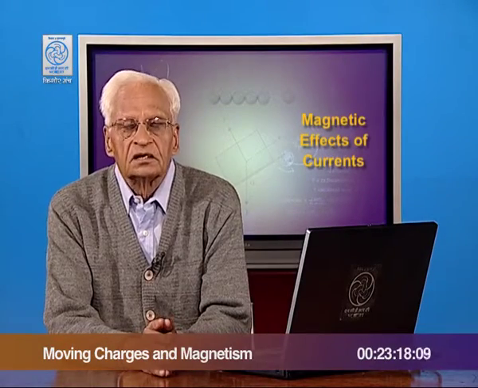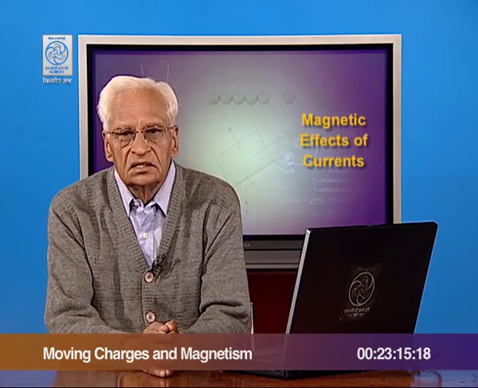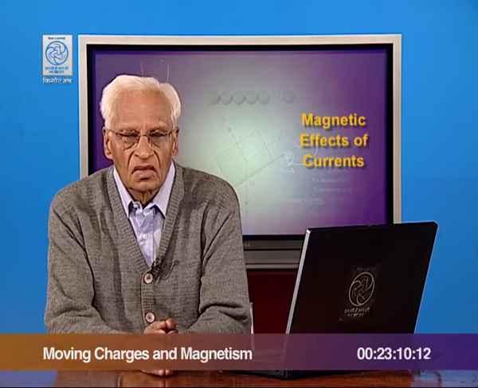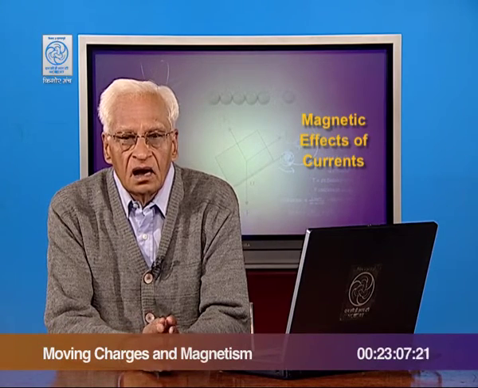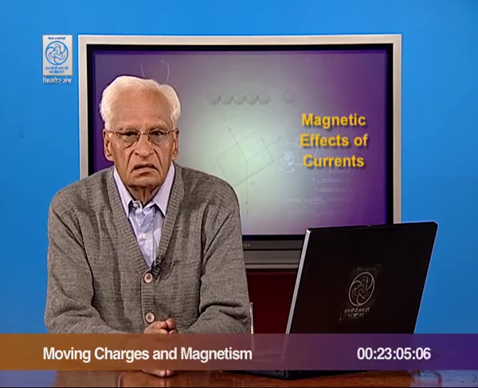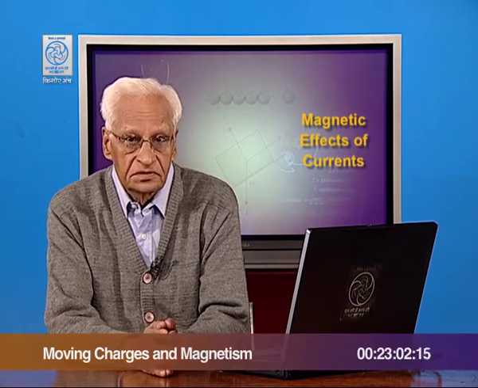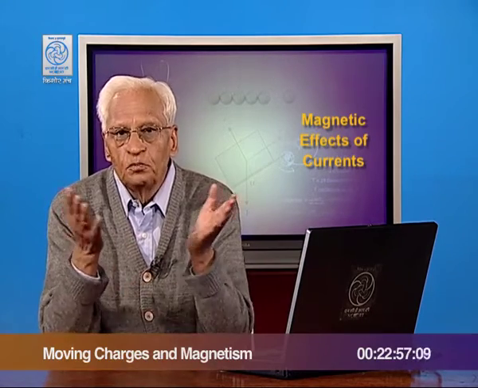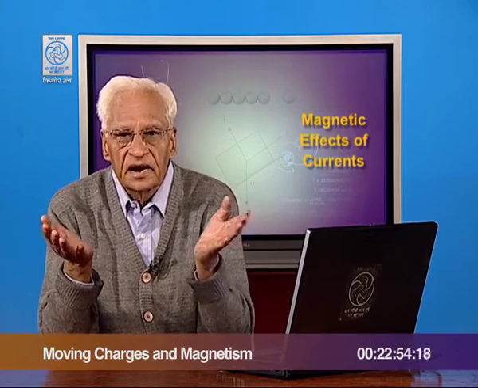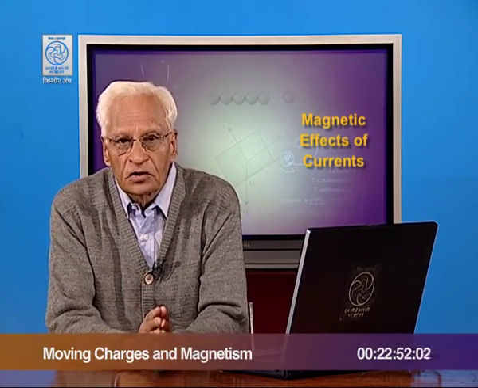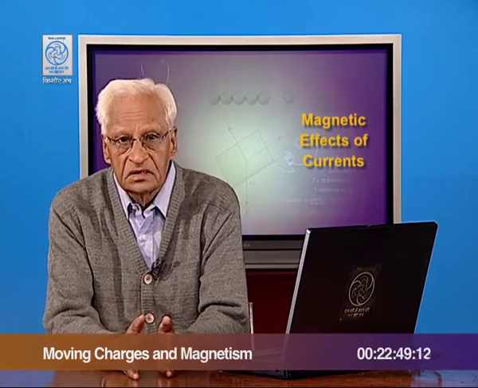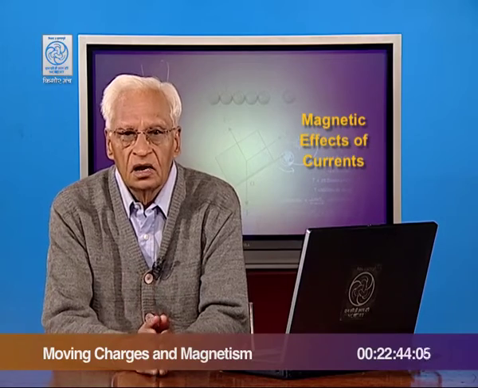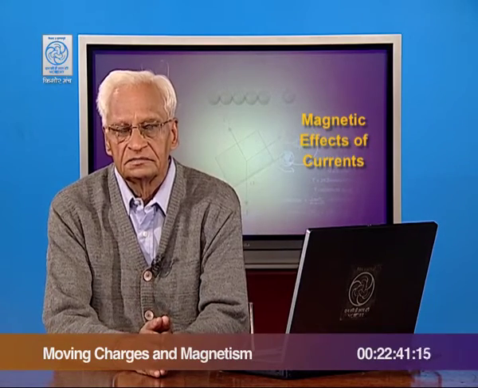In the last lecture, we discussed the motion of charged particles in electric and magnetic fields. We found that high energy charged particles coming from outer space are trapped by the Earth's field, and they form two belts known as Van Allen radiation belts. The important thing is that these particles are trapped and they do not reach the Earth's surface and therefore do not harm life on the Earth.